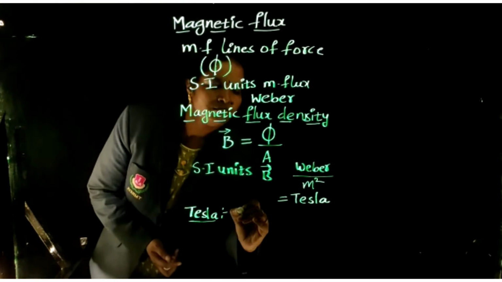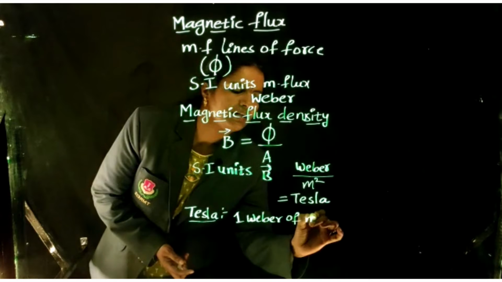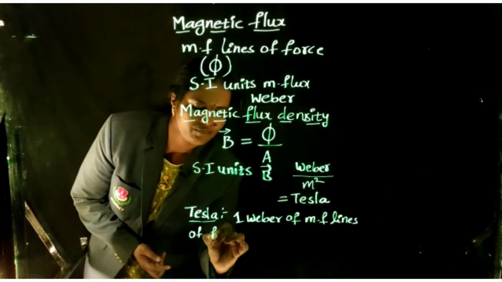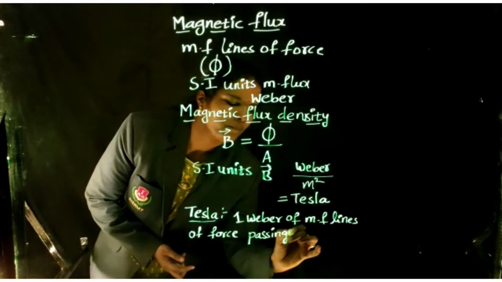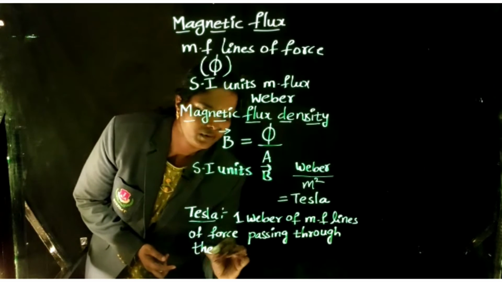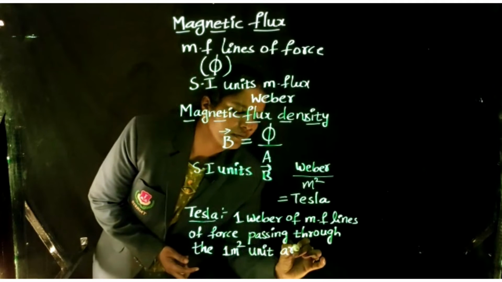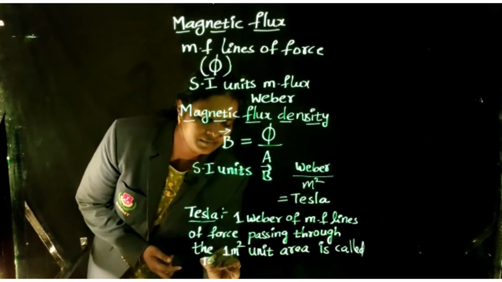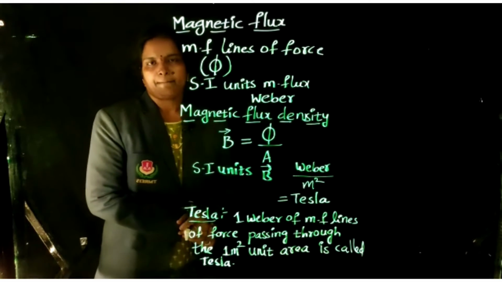Tesla means 1 Weber of magnetic field lines of force passing through one meter square unit area is called Tesla. This is also very important. Tesla is equal to 1 Weber per meter square.